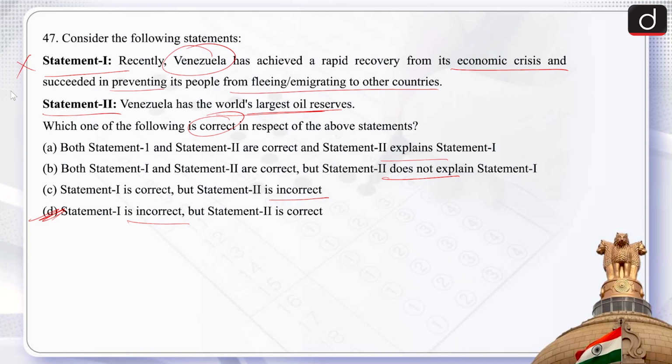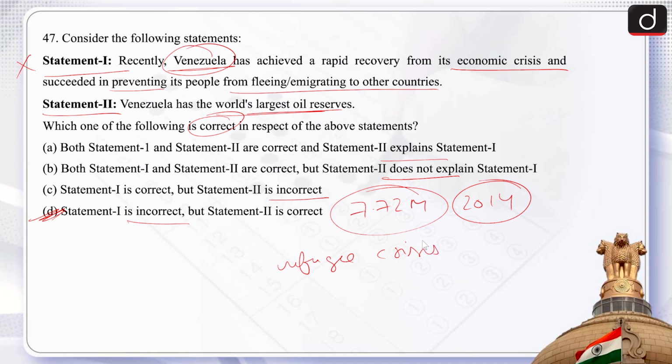So with an exodus of more than 7.72 million people since the year 2014, 7.72 million people have fled from the country Venezuela, and Venezuela is a South American country and it lies in the northern portion of South America. The refugee crisis is one of the major problems of Venezuela, and the refugee crisis in Venezuela is the largest displacement crisis in Latin America and one of the largest in the world.